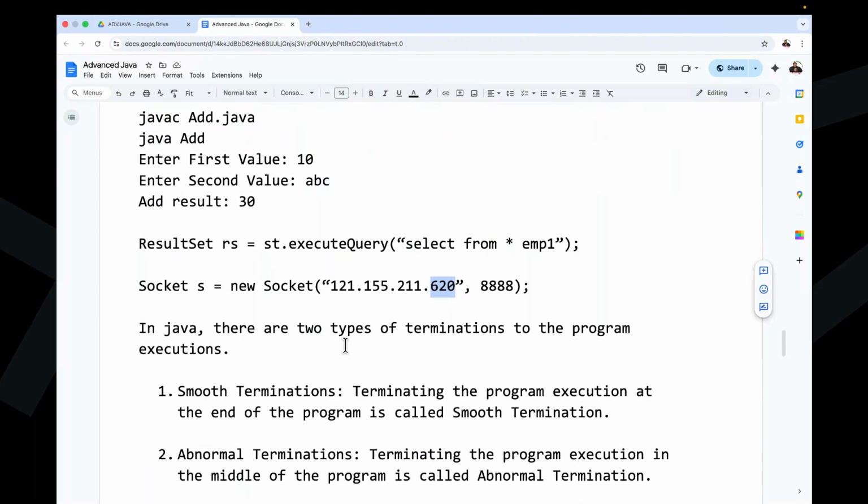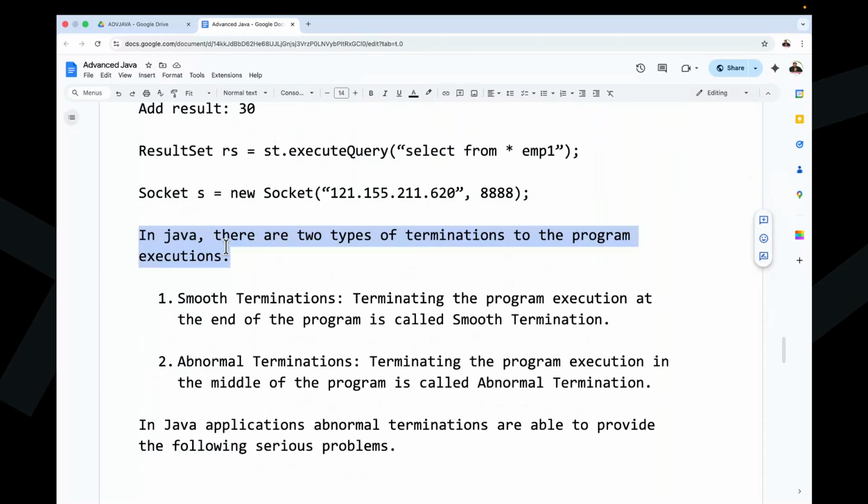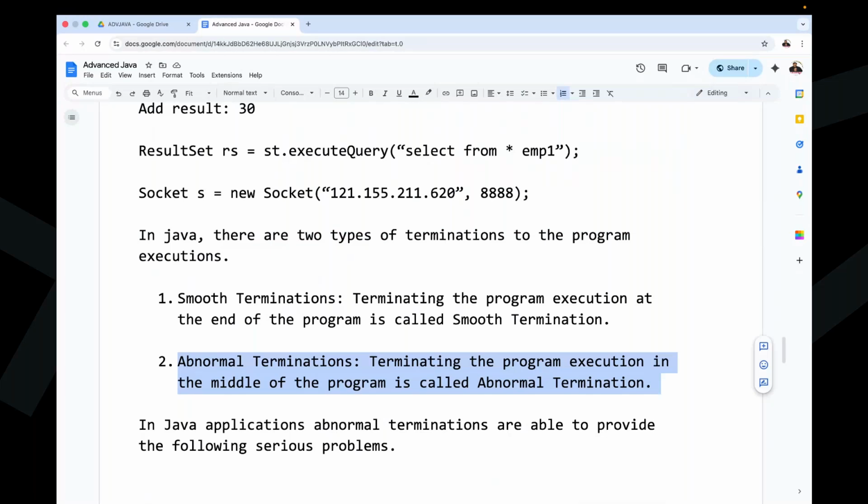Right, sir. Then one more point I'm telling you: types of terminations in Java. There are two types of terminations in Java. One is smooth termination, another one is abnormal termination. What is smooth termination? Terminating the program execution at the end of the program. That is smooth termination. Then what is abnormal termination actually? Terminating the program execution in the middle of the program. That is called abnormal termination.